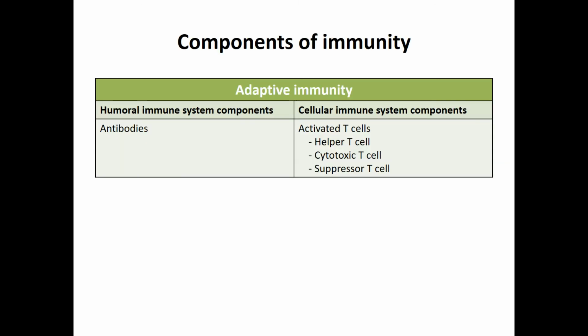Before going to that, adaptive immunity is also classified, other than humoral and cellular immune response, into active immunity and passive immunity. I think you already learned what active immunity and passive immunity are in physiology. I just want to revise that active immunity is the stronger immunity, and passive immunity is less strong. Active immunity is when a particular person's immune system gives protection or an immune response against the foreign material.